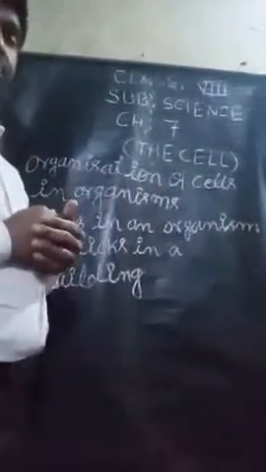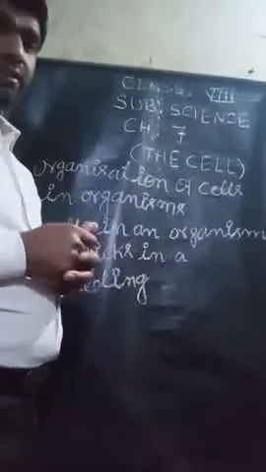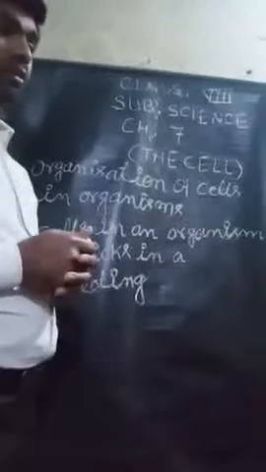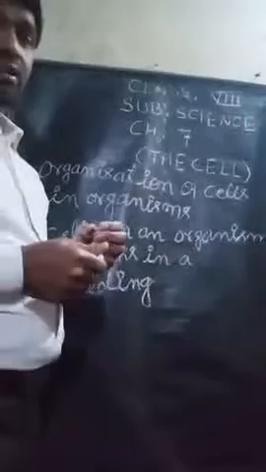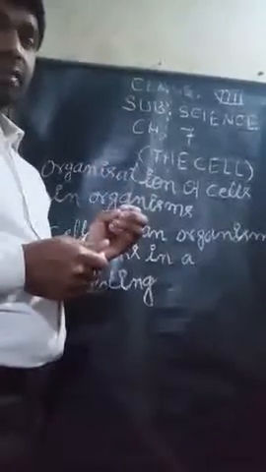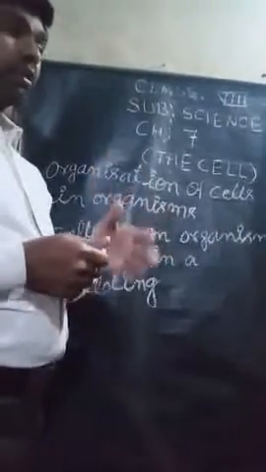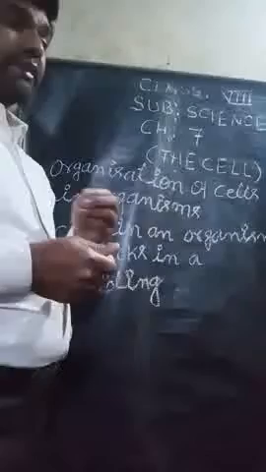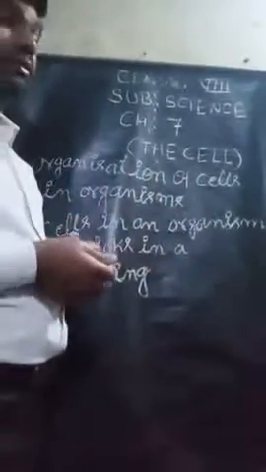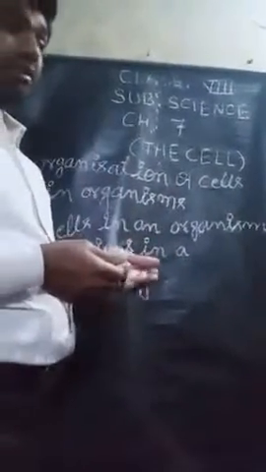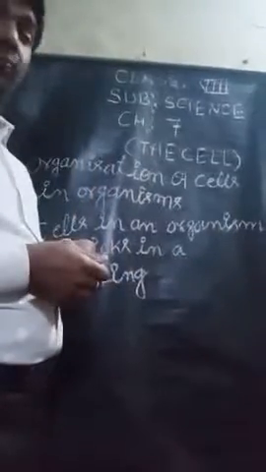Then we are going to discuss variety in cell number, shape and size. That means different organisms have different numbers of cells, and cells have different shapes and sizes also.